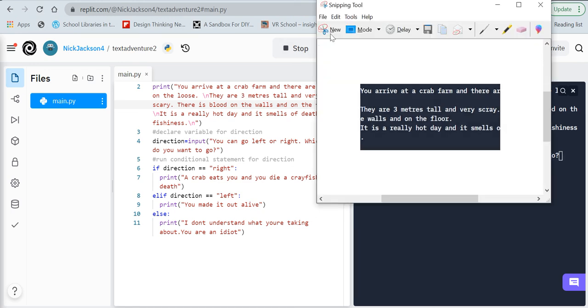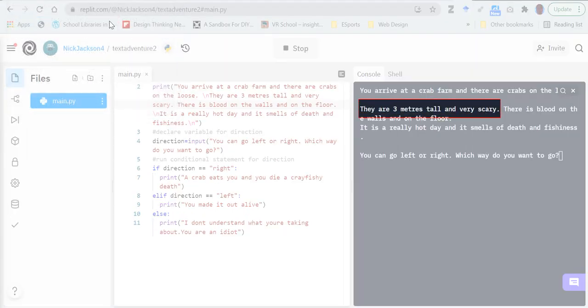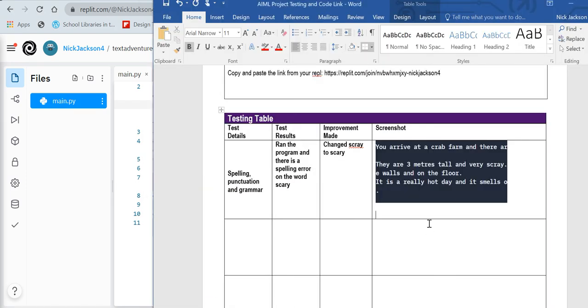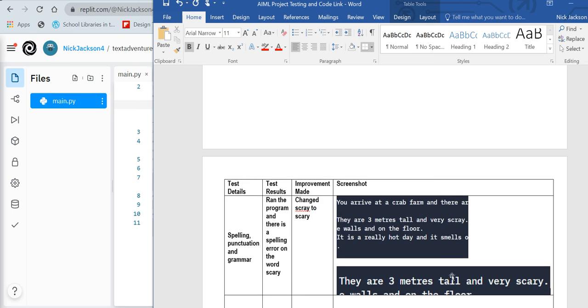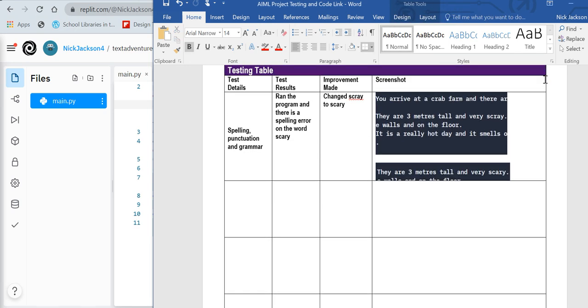So I'll bring back my snipping tool again. I'll go snip, and I'll go, they are 3 meters tall and very scary. Copy, come back to my document, and paste. Okay, so what we've got there is evidence that there has been an error, and I've corrected it.